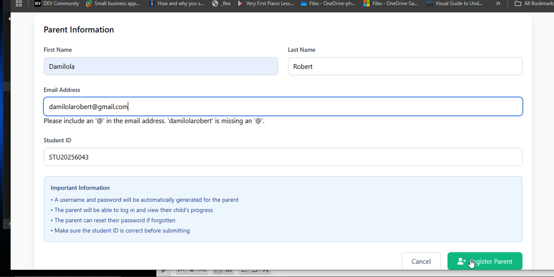So the parent also will have a username and password. And if you use a valid email, the parent should receive an email containing the same login details.